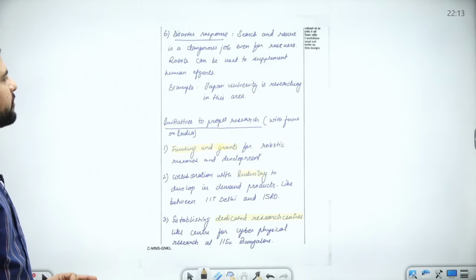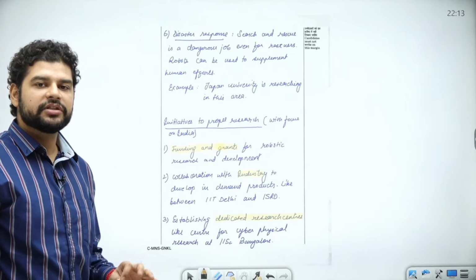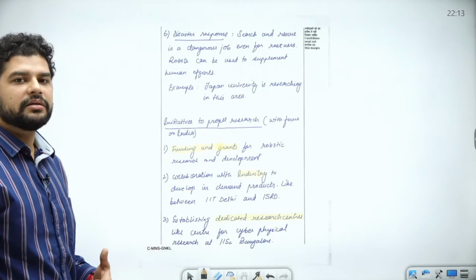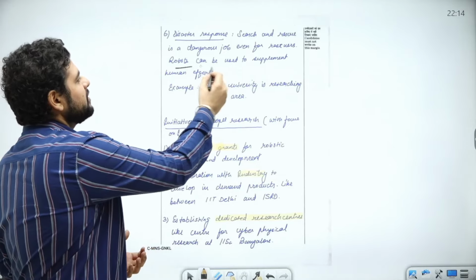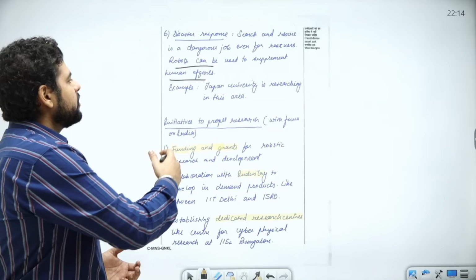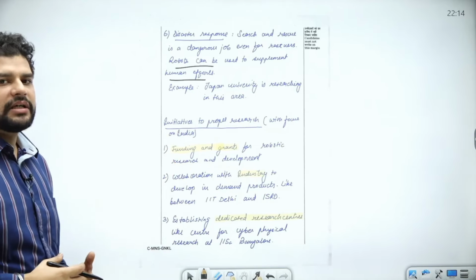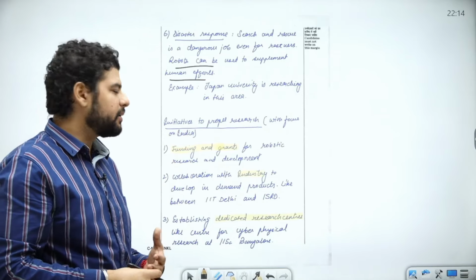Next is disaster response. Now, search and rescue is also a very dangerous task, in which even search and rescue people are injured, or in the worst case they die. So robots can be used to supplement human efforts, right? Supplement. So for example, a Japanese university is currently researching and developing robots on this. There is no current example right now.